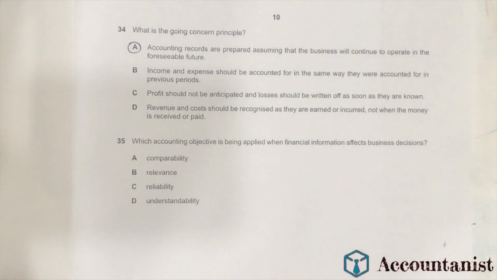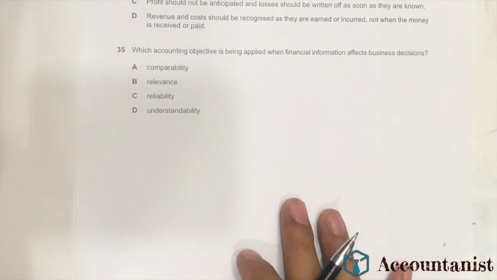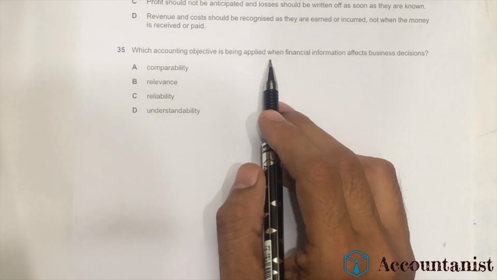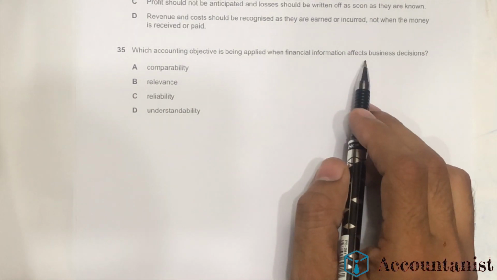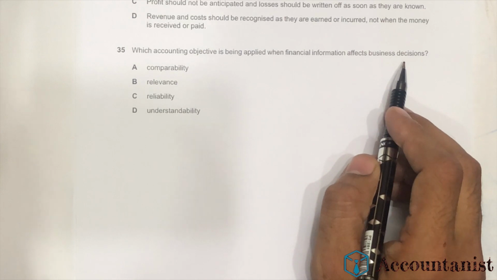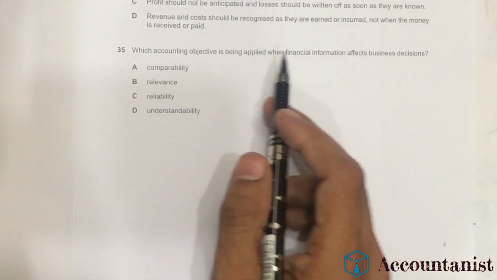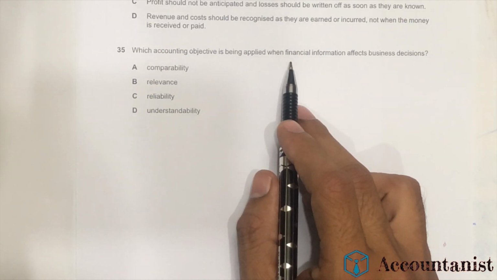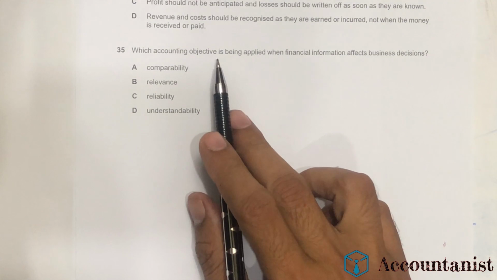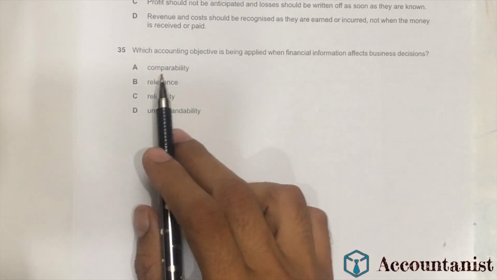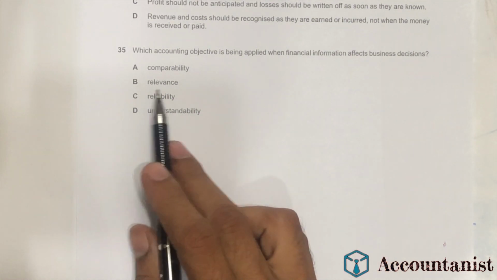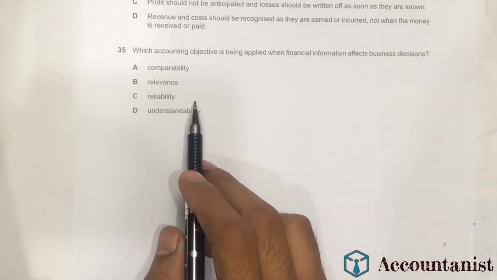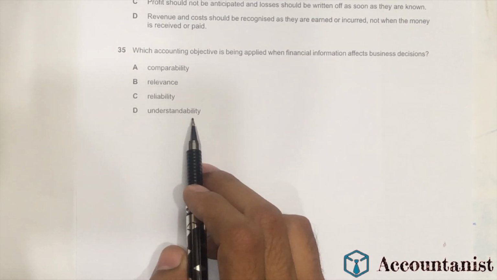So let's move on to the last question that we have from this question paper. Which accounting objective is being applied when financial information affects business decisions? So we have to see which accounting objective is applied. Comparability means comparing the data. Relevance means it should be relevant. Reliability means it should be reliable. Understandability means the format should be understandable.